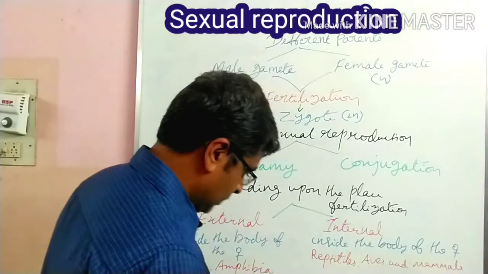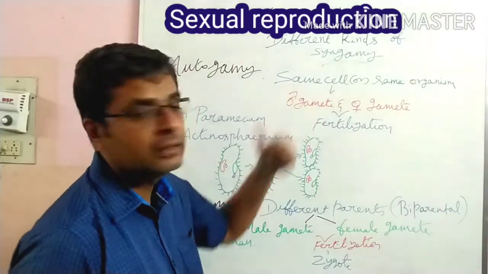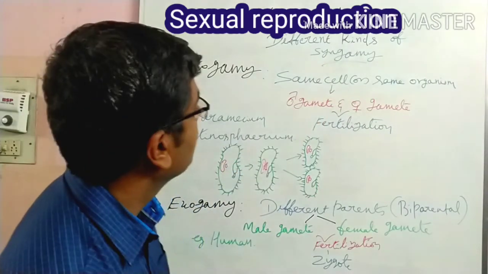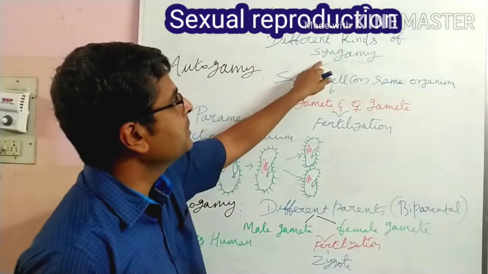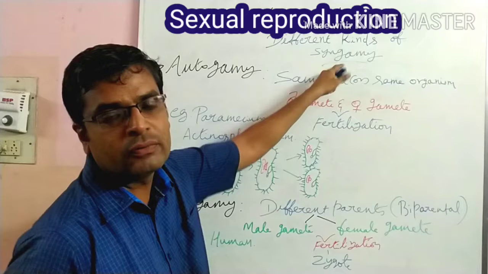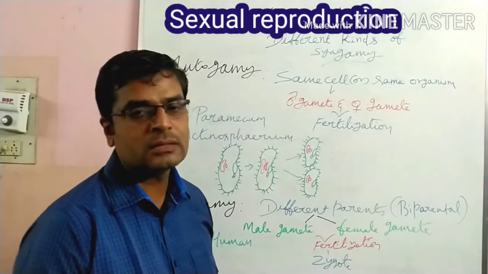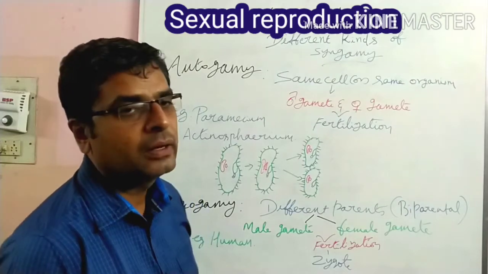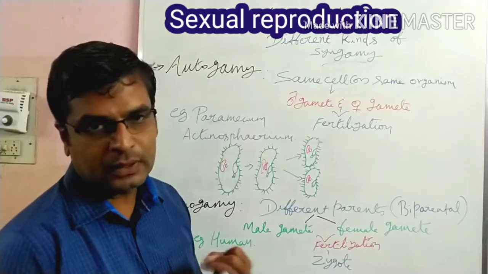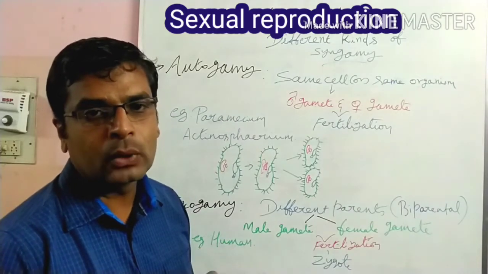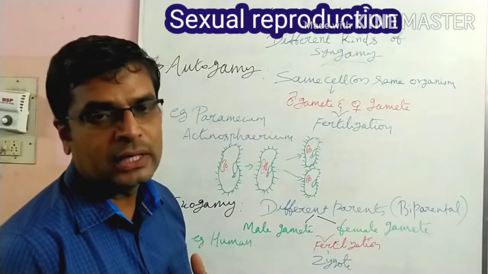Next, different kinds of syngamy that are seen in organisms. Syn means fusion, gamy means gamete, fusion of gametes, also called fertilization. What are they? Autogamy, exogamy, hologamy, mesogamy, paedogamy, isogamy and anisogamy. Let us discuss them one by one.